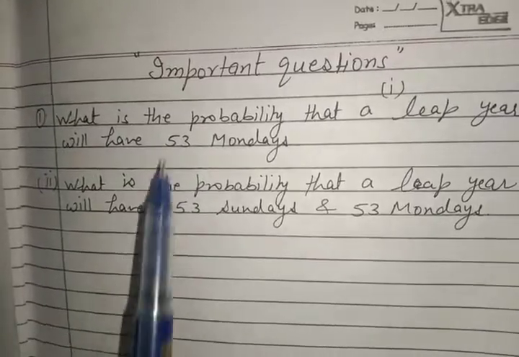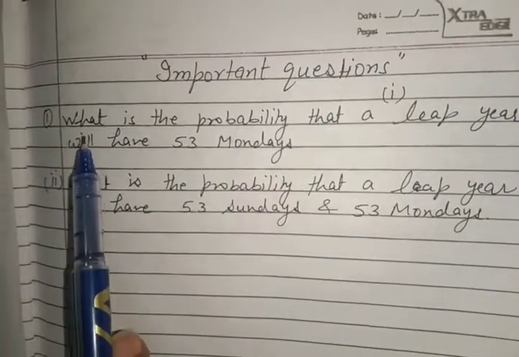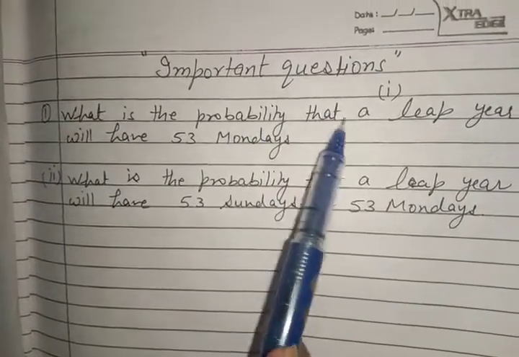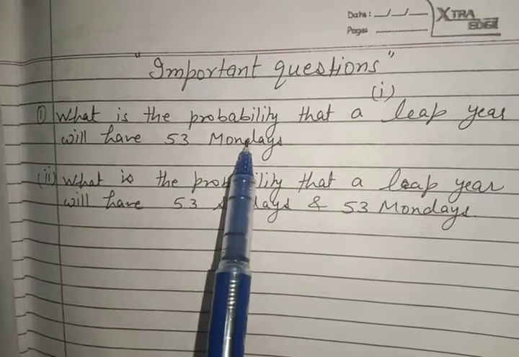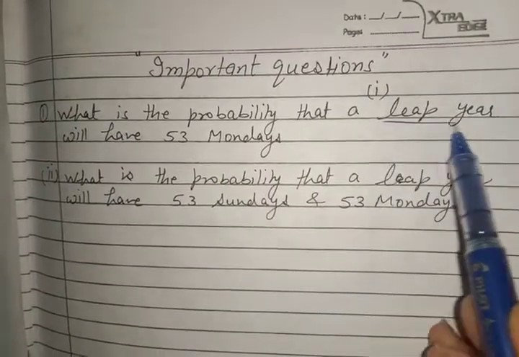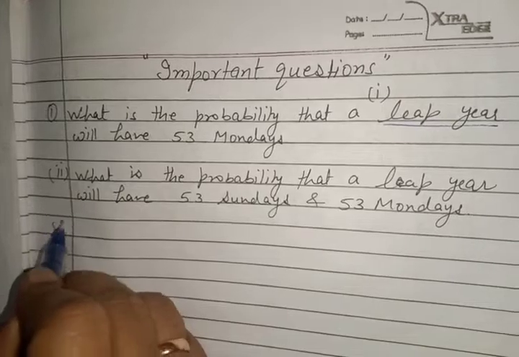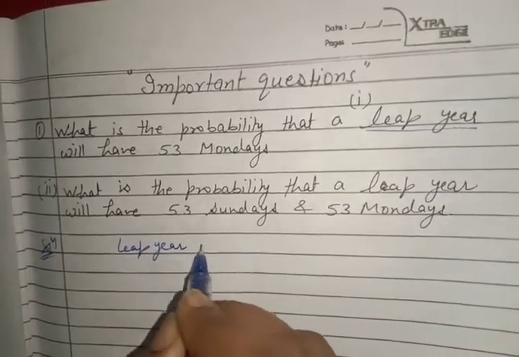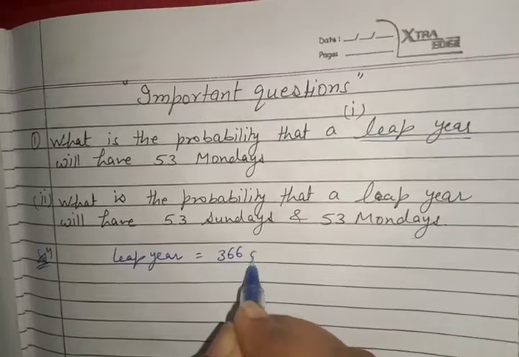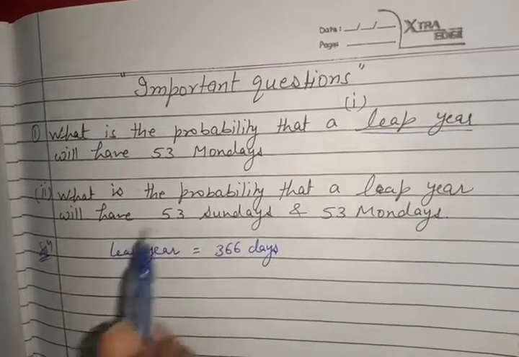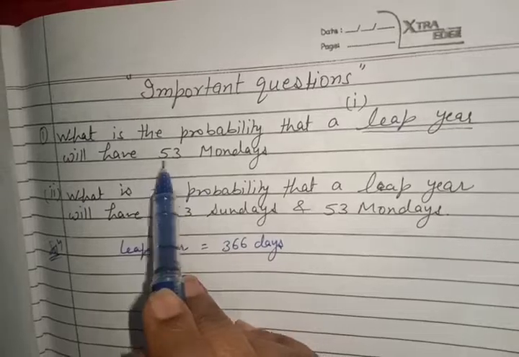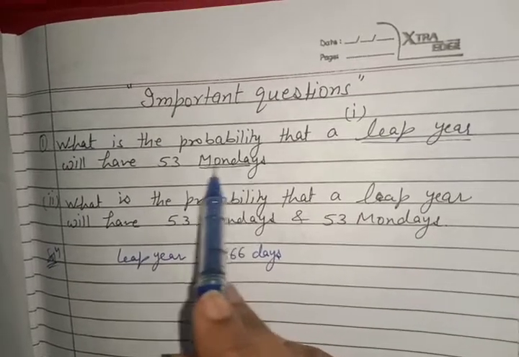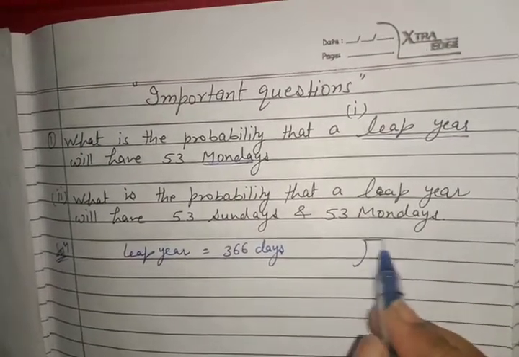Now some important questions of probability. What is the probability that a leap year will have 53 Mondays? Leap year. So first of all, leap year means how many days? 366 days. And if we want to talk about Mondays, it means we talk about the weekdays.